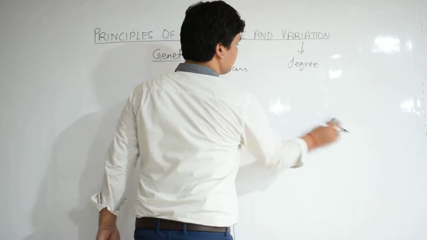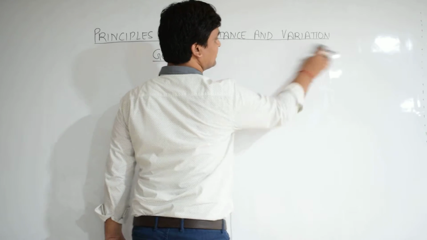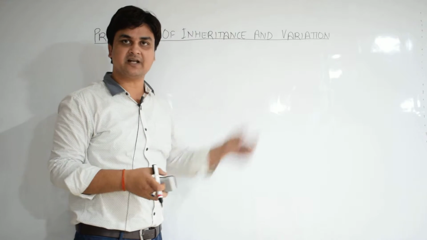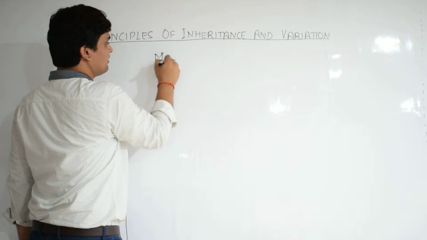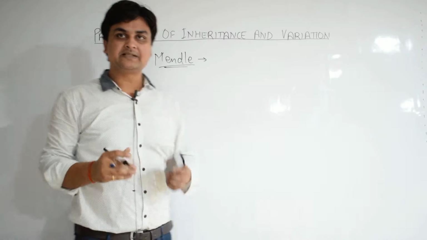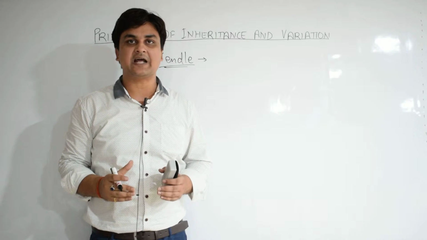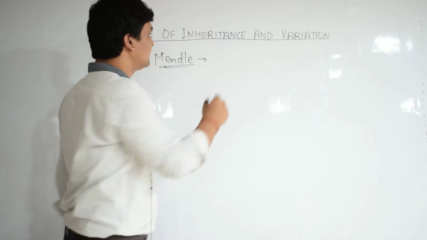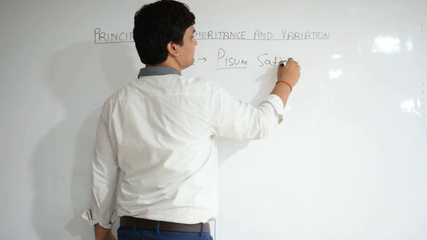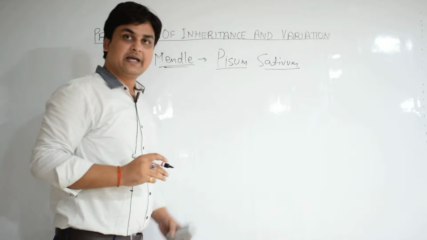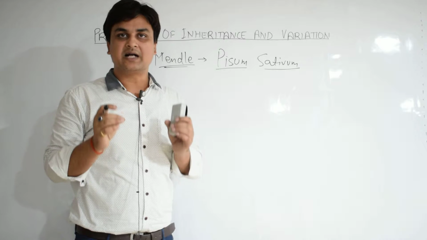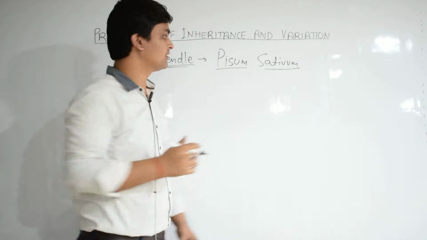Now coming to Mendel, who was the person behind all the science which involves inheritance and variation. Mendel basically performed the hybridization experiments on pea plants, the scientific name of which is Pisum sativum. He included the study of 7 contrasting characters.